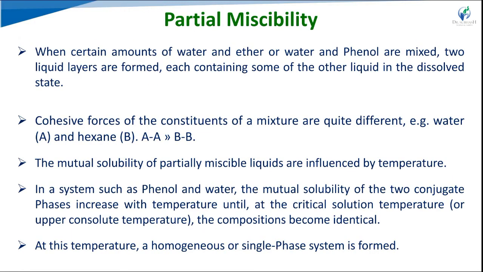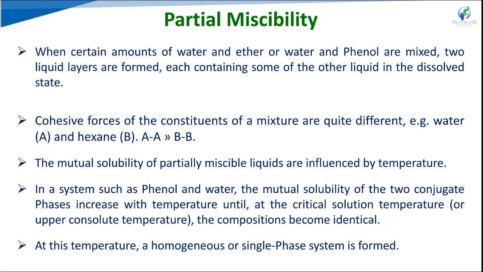Partial miscibility: the mutual solubility of partially miscible liquids is affected specifically by temperature. By changing the temperature, their miscibility or solubility is altered.